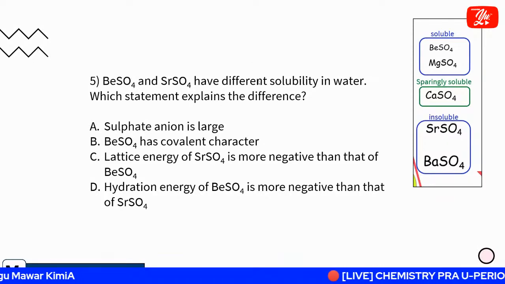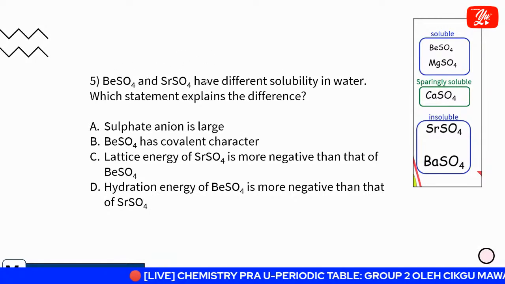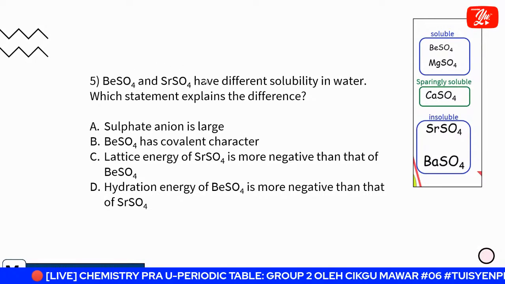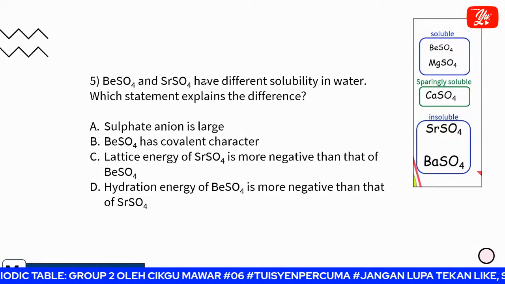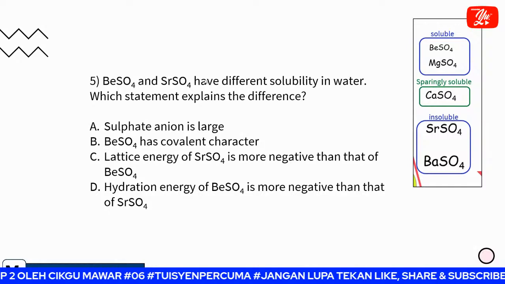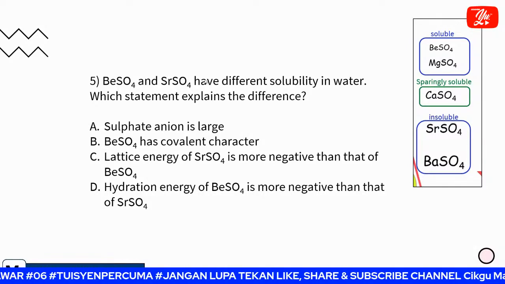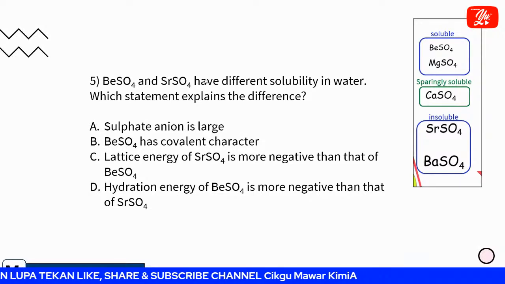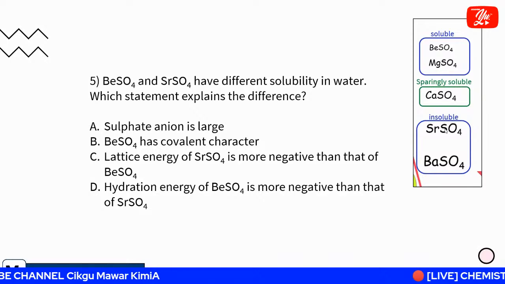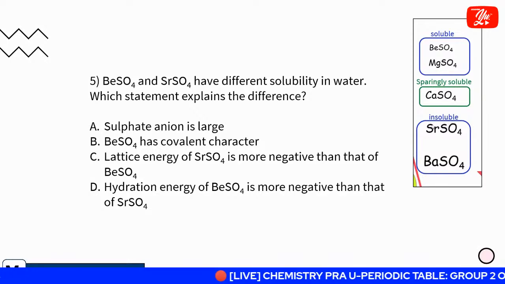Ingat, bila kita explain about solubility in water, for the sulfate of group 2, dua je keyword. Kita nak explain in terms of hydration energy, or we want to explain in terms of lattice energy. Yang lain-lain kita tak payah tengok dah. So A and B is out. Okay, maybe it's correct but it's not accurate. Okay, so kita tengok C and D. So ingat, okay, when we talk about that, dia kata apa difference dia? Okay, strontium is insoluble. Meaning that bila dia insoluble, lattice energy dia is greater. Lattice energy is greater than hydration.